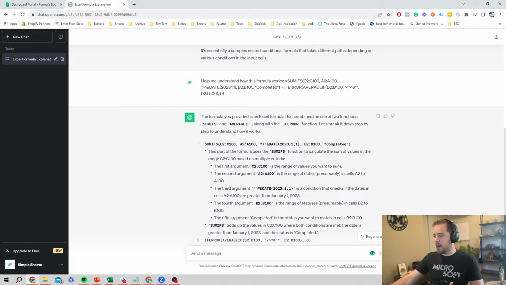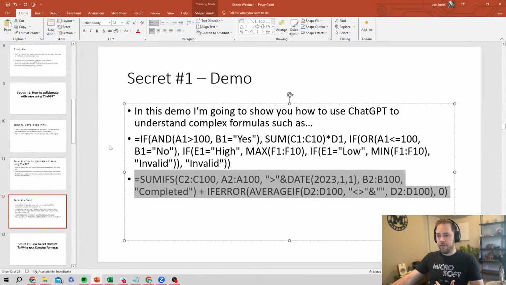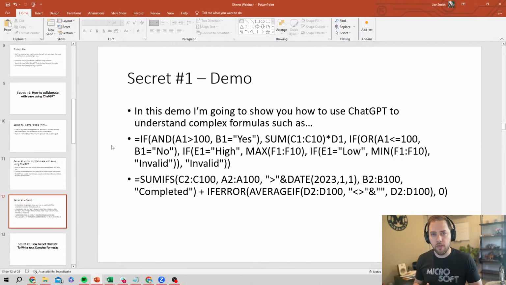And that's where I find a lot of times the value that you'll get out of your work with spreadsheets sometimes does come down a lot to how you collaborate, because collaborating with other people on your team, other people in your work environment, other people in your school, whatever environment you're in, is going to allow you to just be more impactful. And ChatGPT allows you to do this with so much more efficiency than you ever could before, right? We're talking about each of these formulas.